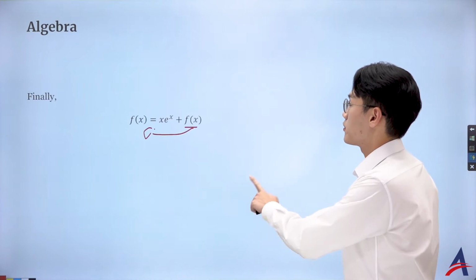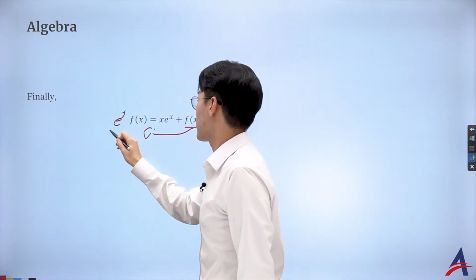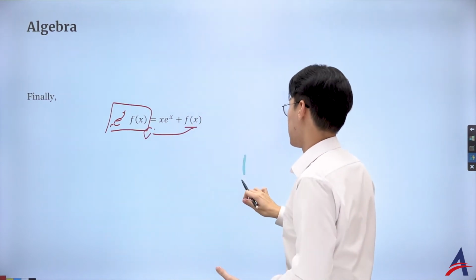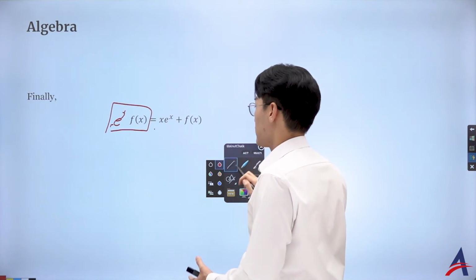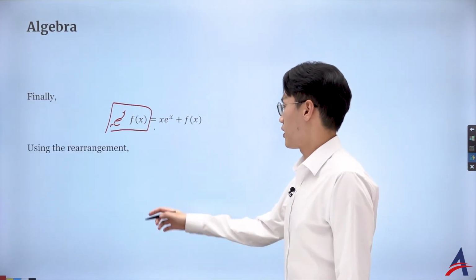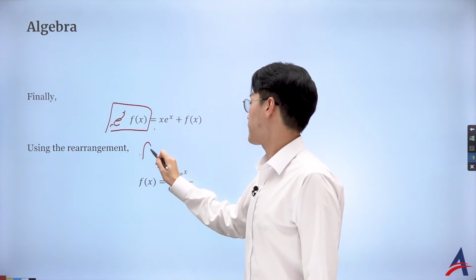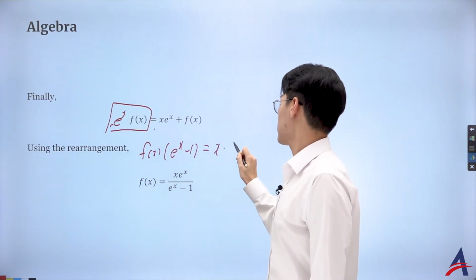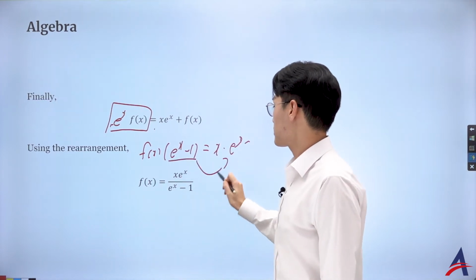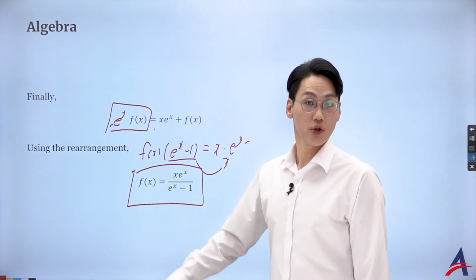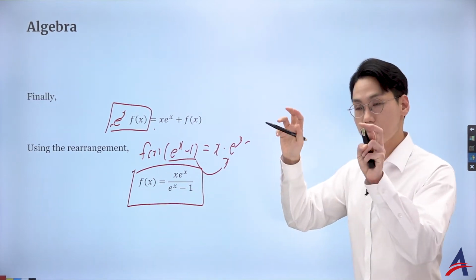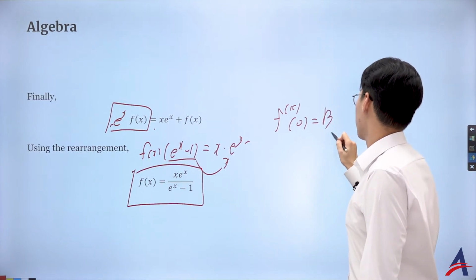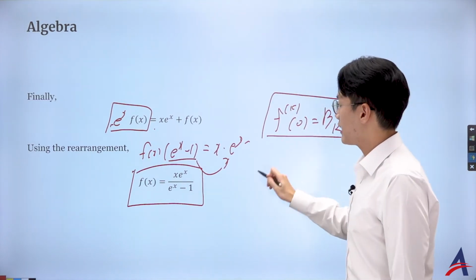So here, finally here, we had e to the power of x, right? That's where we used the Cauchy product to combine together and then got the right-hand side simplified form. Okay, so now if I rearrange to the left-hand side, I can factorize by the f(x), then I have e to the power of x minus 1 becoming x times e to the power of x. And if I shift that to the other side, I get this following function, whose derivative at 0 will give me the Bernoulli number, okay? So that is what we can do.